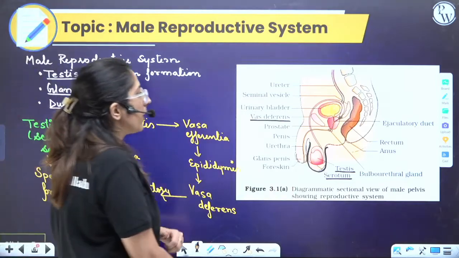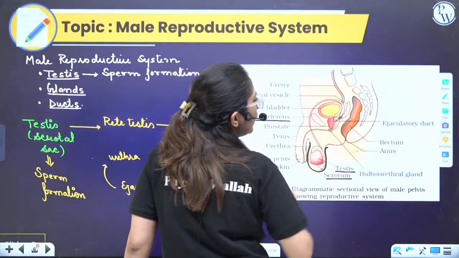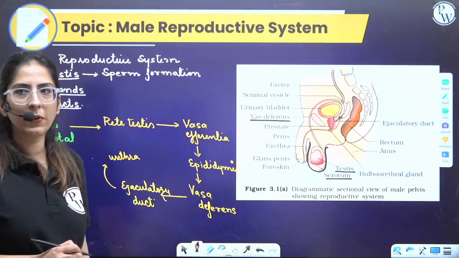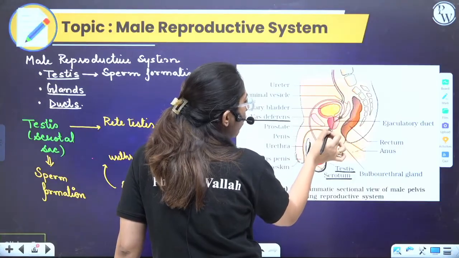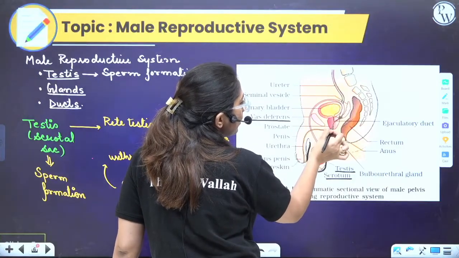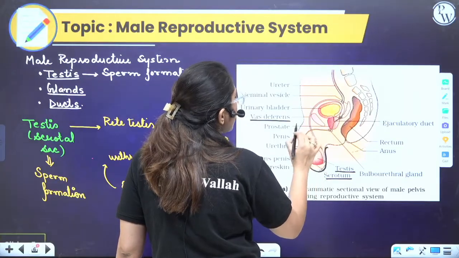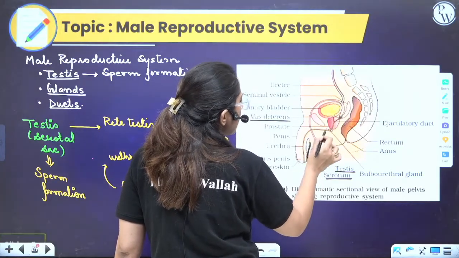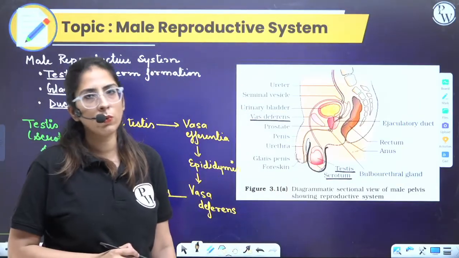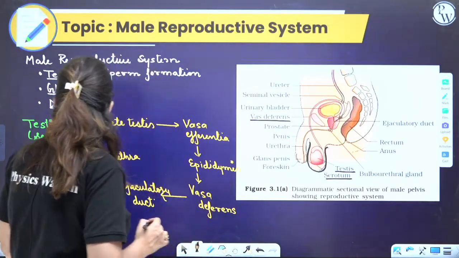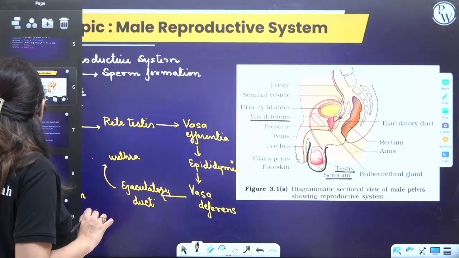Now, this vas deferens further joins and forms the ejaculatory duct. From the ejaculatory duct, ultimately the urine also travels. The urine also comes in the ejaculatory duct. Ultimately, there will be openings of other glands like the prostate gland and the Cowper's gland, and the sperm enters into the urethra, and from the urethra it goes out. Clear? Now let's look at this diagram, and then I'll explain each and every point in detail.